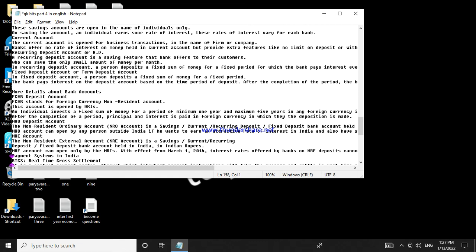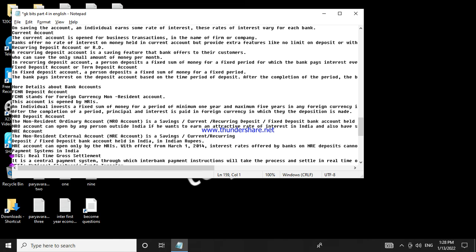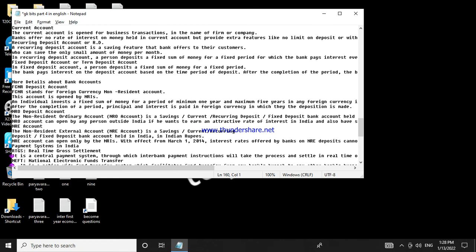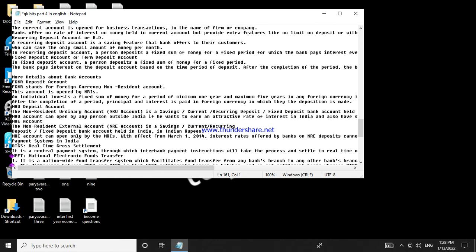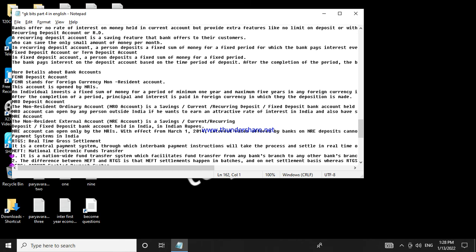Payment systems in India. RTGS, Real-Time Gross Settlement. It is a central payment system through which interbank payment instructions are processed and settled in real time on a gross basis. NEFT, National Electronic Funds Transfer. It is a nationwide fund transfer system which facilitates fund transfer from any bank's branch to any other bank's branch. The difference between NEFT and RTGS is that NEFT settlements happen in batches on a net settlement basis, whereas RTGS is real-time and gross settlement.